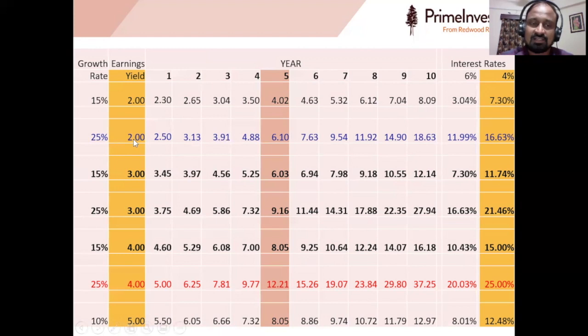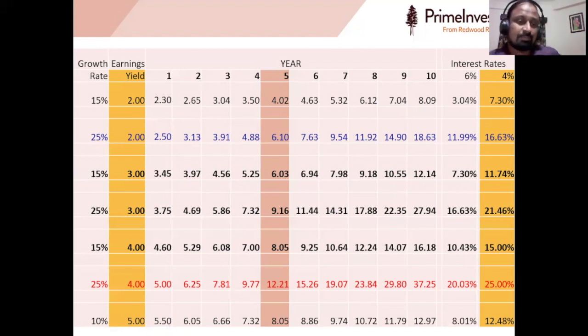But in the other case, if you are buying something at 2% and it's still growing at 25%, then there is a chance that you will make money, because in 3 years the earnings yield will match interest rates, and then whatever is earned after that will add to return. So there is a good chance of making decent returns. Even if the interest rate rises, the return will be decent in this case. But the important task here is to ensure that the company will grow its earnings at 25%. That is not easy, because when your GDP is growing at 5 or 6%, it is not easy to find such companies.